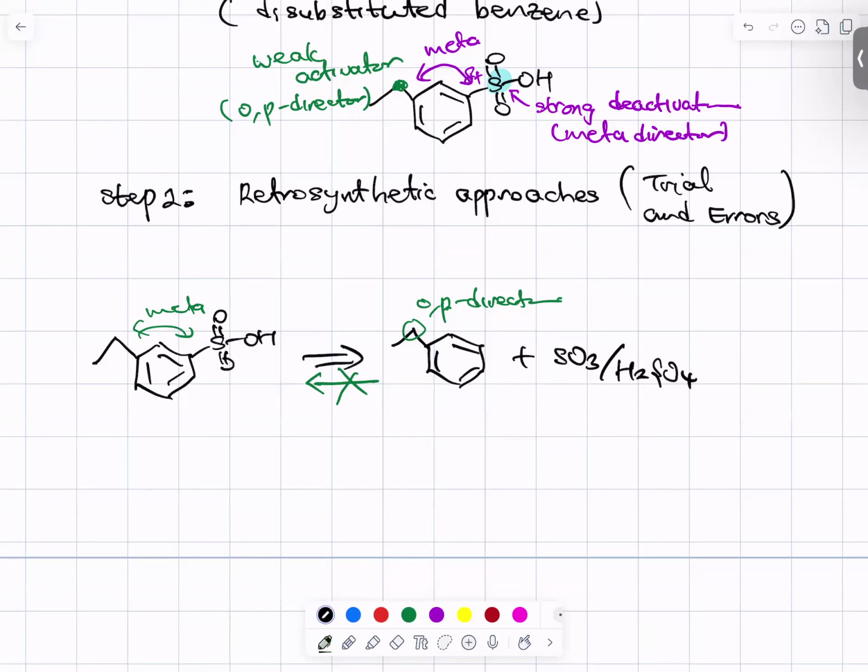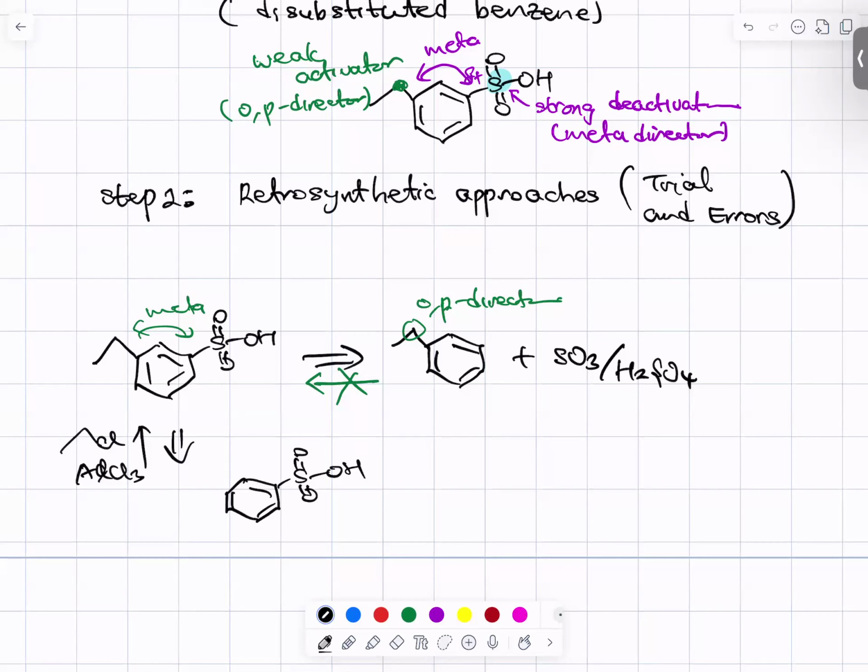And what about the next one? Now what about taking the ethyl group away and keeping the sulfonyl group? So next one is trying Friedel-Crafts alkylation.